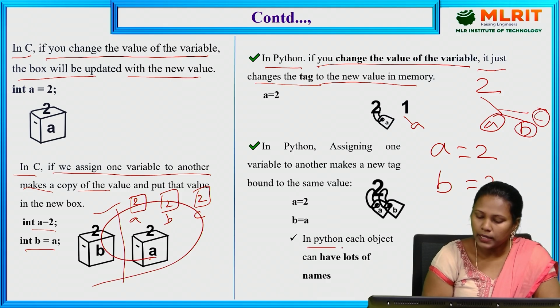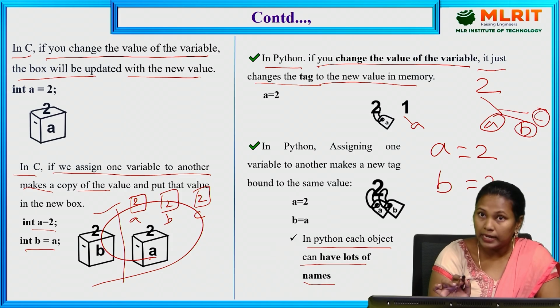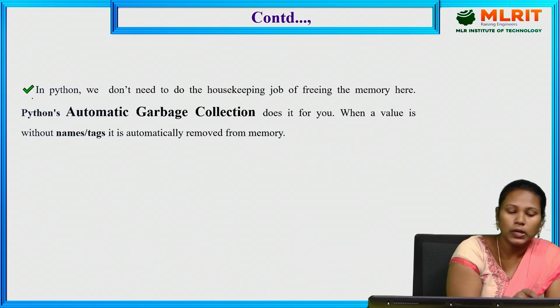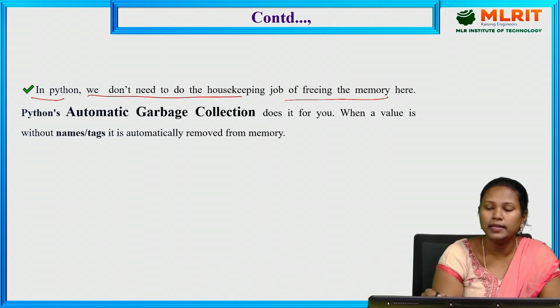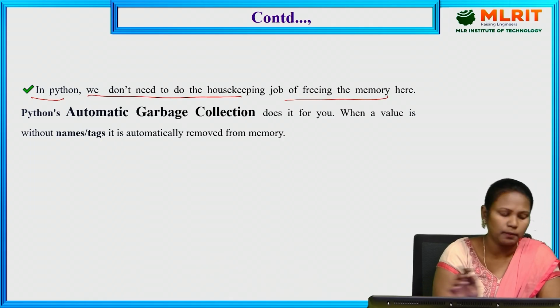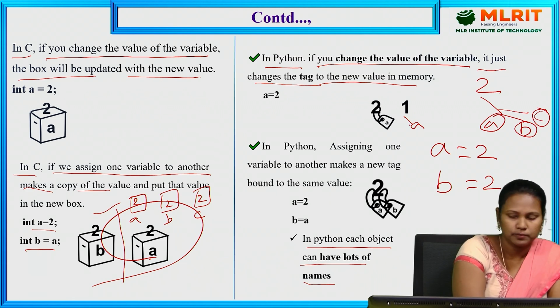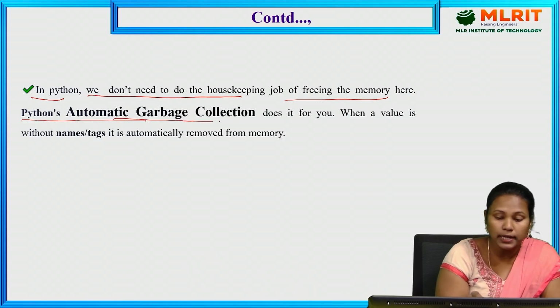So in Python, each object can have lots of names. Each value can have many names. If the value does not contain any name, it is deleted. In Python, we don't need to do the housekeeping job of freeing the memory. Here, 1 does not have any tag. Python has automatic garbage collection.